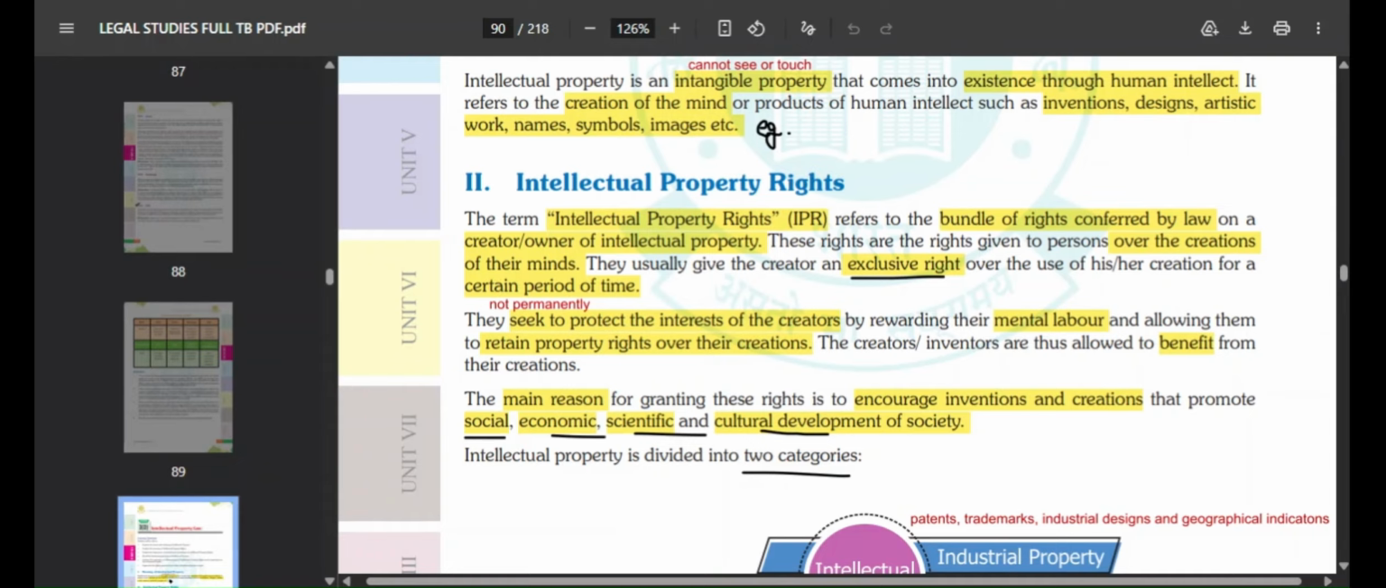Okay, so what is the aim of this? It's basically to protect the interest of the creator by rewarding their mental labor and allowing them to retain property rights over their creation. Obviously, while they made that intellectual property, it involved a lot of mental labor, a lot of time, effort, money, right? So of course, when you give so much input, you expect some output also, right? So the creators expect that they get rewarded for their mental labor. Okay, so the creators are allowed to benefit from their creations. You can sell it, right? So you can get some monetary benefit out of what you have created.